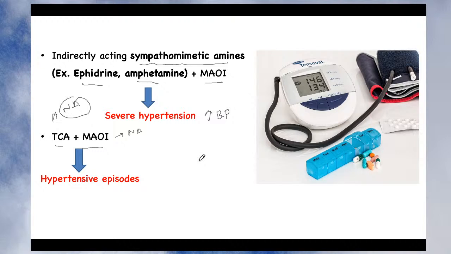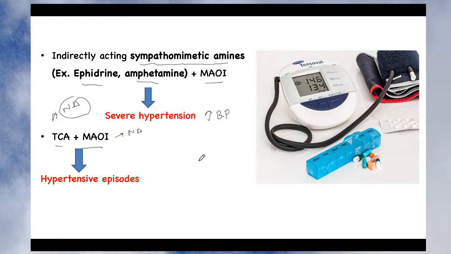Likewise, they should not be co-administered with drugs like ephedrine and amphetamine. They should not be given with the TCA. So we have seen the pharmacotherapy of antidepressant drugs. We have seen that there is a drug-drug interaction between TCA and SSRI. It produces a very severe kind of syndrome that is called serotonin syndrome, right?